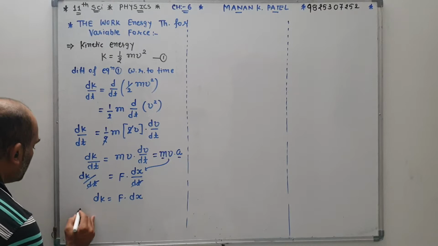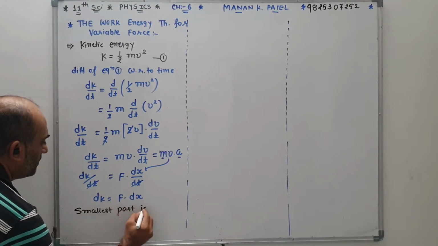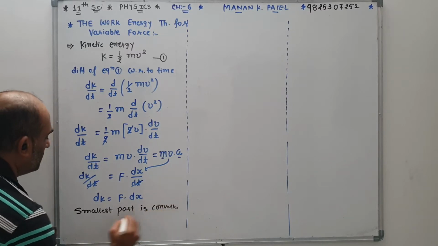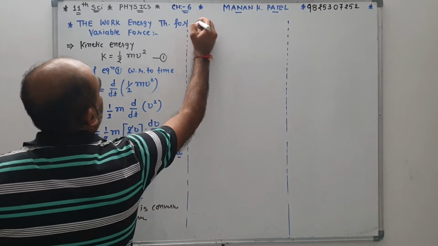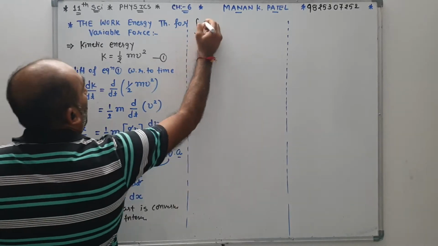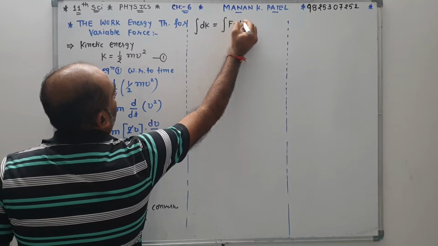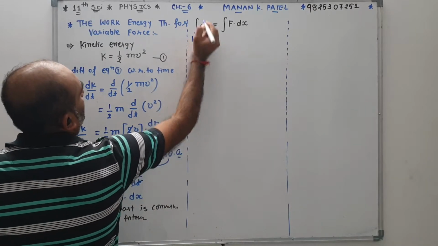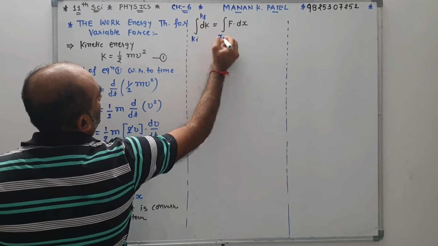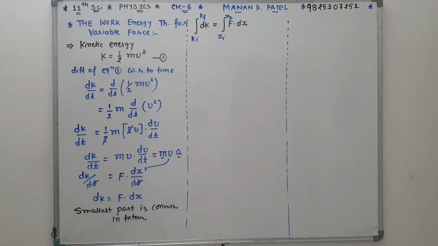Now this is the smallest part, so we convert it into integration: the integration of dK is equal to the integration of F dx, with limits initial to final on both sides.